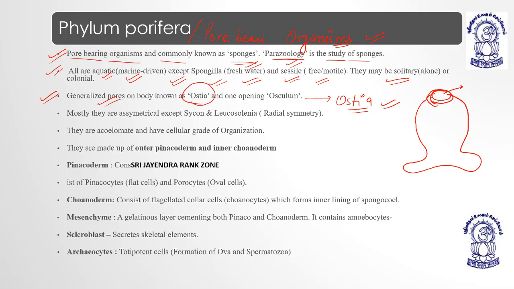These circular muscle layers are laden by myocytes. The osculum means the mouth. The mouth is not completely developed, but it has a circular muscle layer, right? So am I clear?